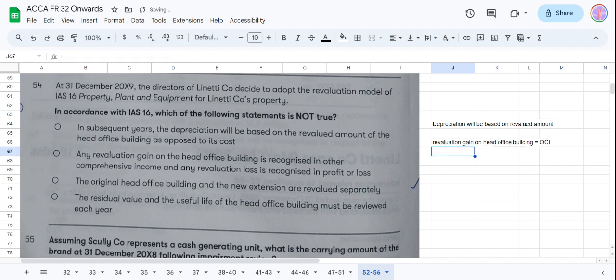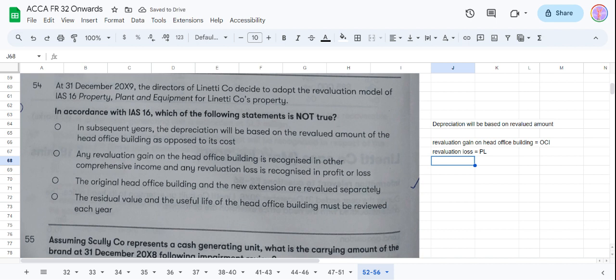Okay, that's right. And any revaluation loss, because of the conservatism principle, will go to your profit and loss. So this is also right.